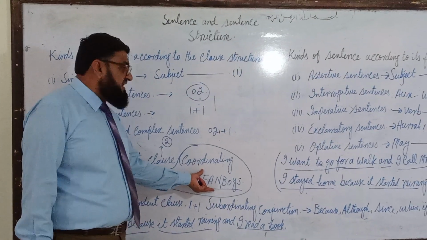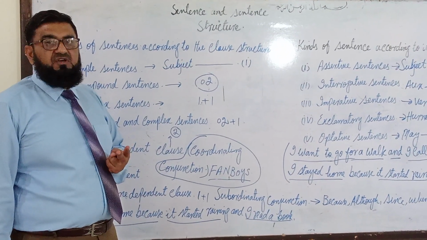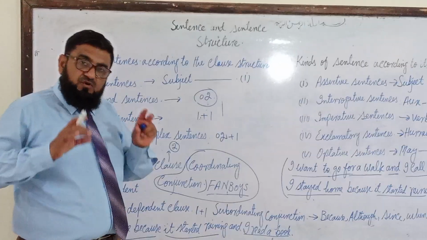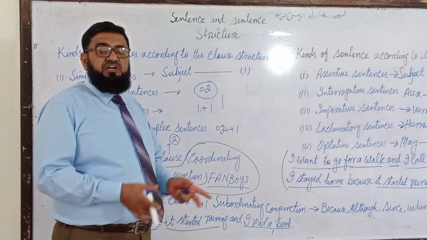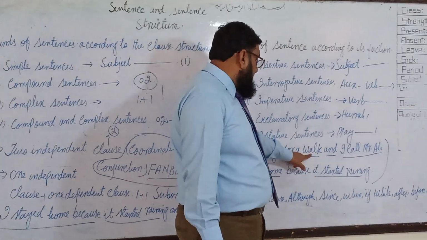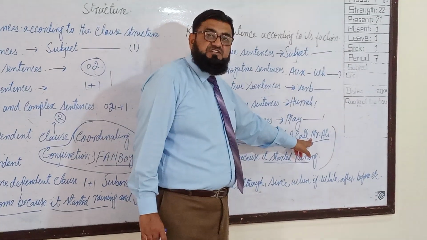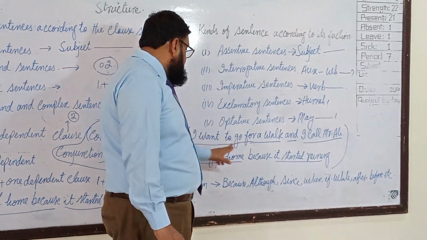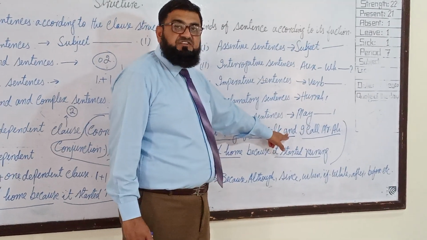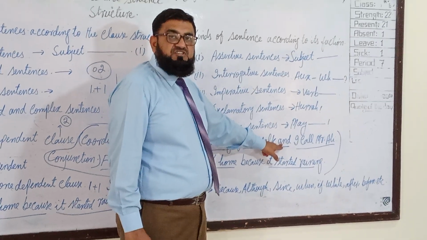When there is such a conjunction between two independent clauses, you should say that it is a compound sentence. So with closed eyes you should detect that it will be a compound sentence. For example, I want to go for a walk and I call Mr. Ali. I call Mr. Ali, that is an independent clause. I want to go for a walk, that is an independent clause. They are separated by the coordinating conjunction and.